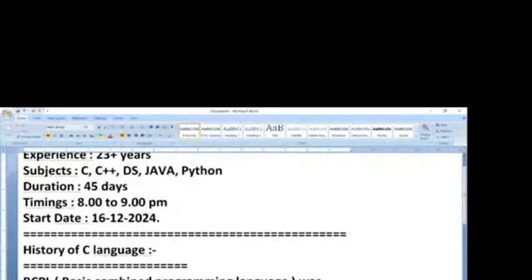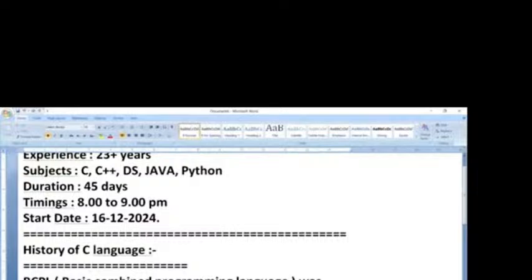Martin Richards, and there is one more person in the development team. His name is Ken Thompson. He wanted to build a new operating system which can support multiple users at a time.